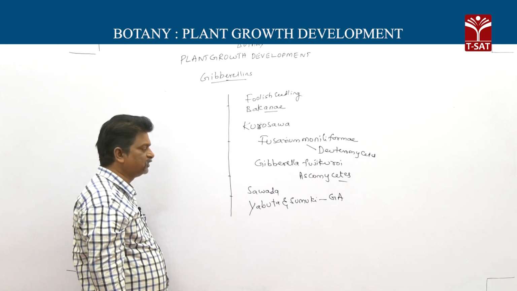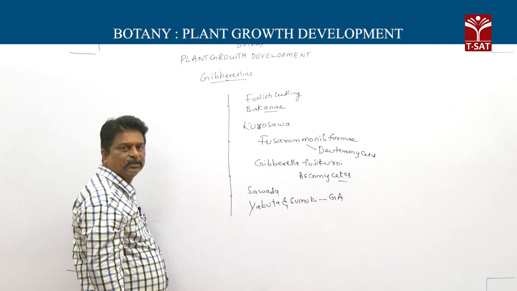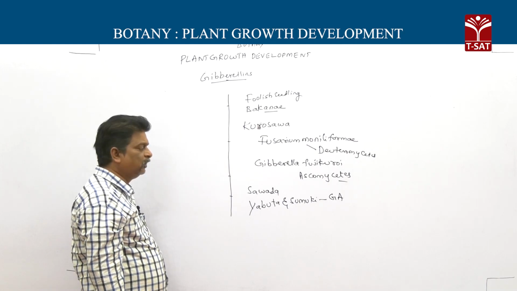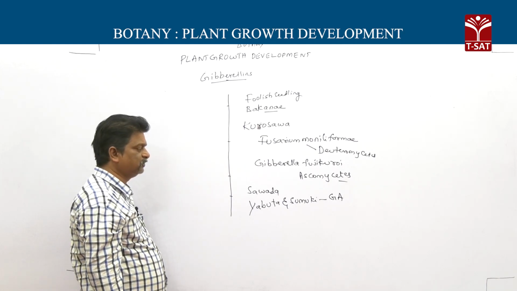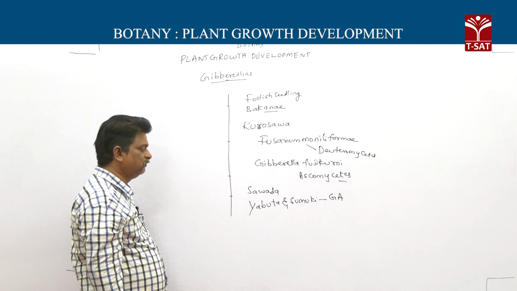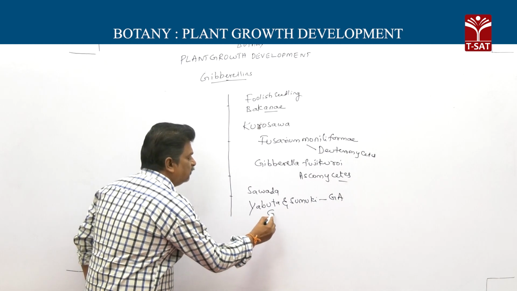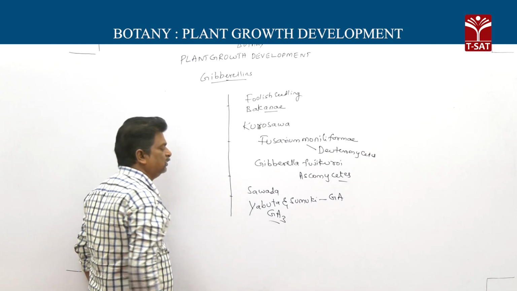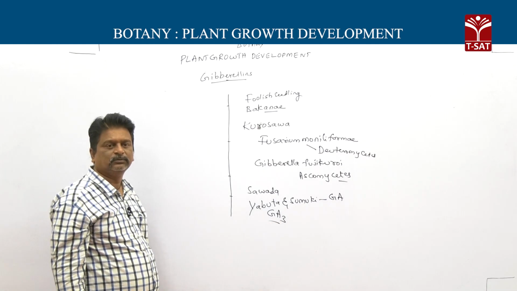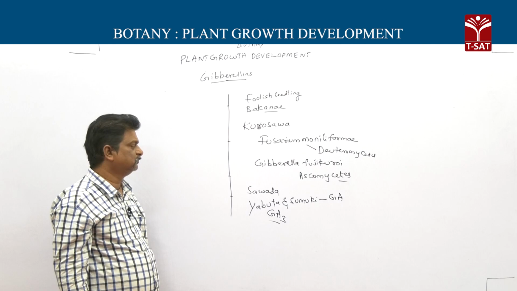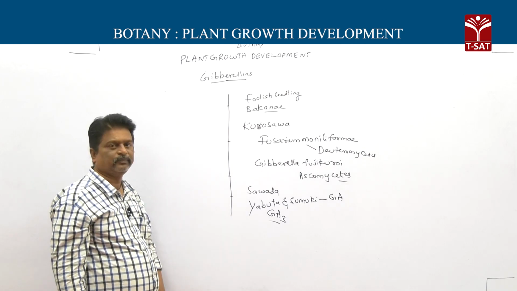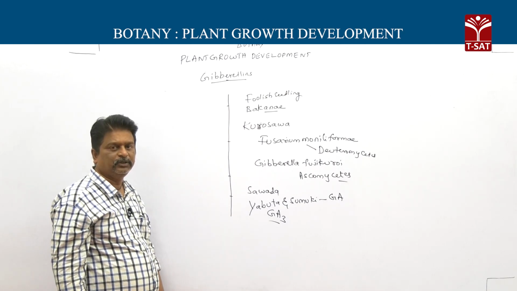All gibberellic acids contain the gibbane ring, and most gibberellic acids are obtained from fungus. The first discovered and well studied gibberellic acid is GA3.